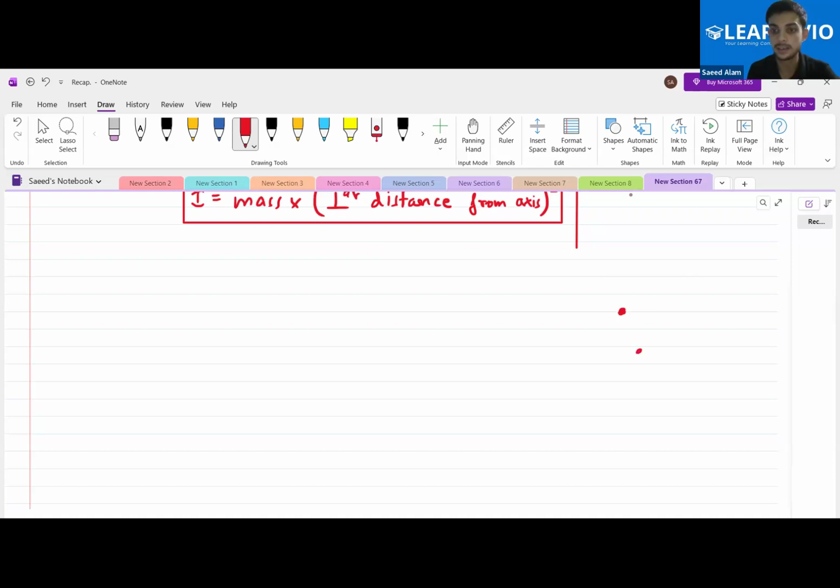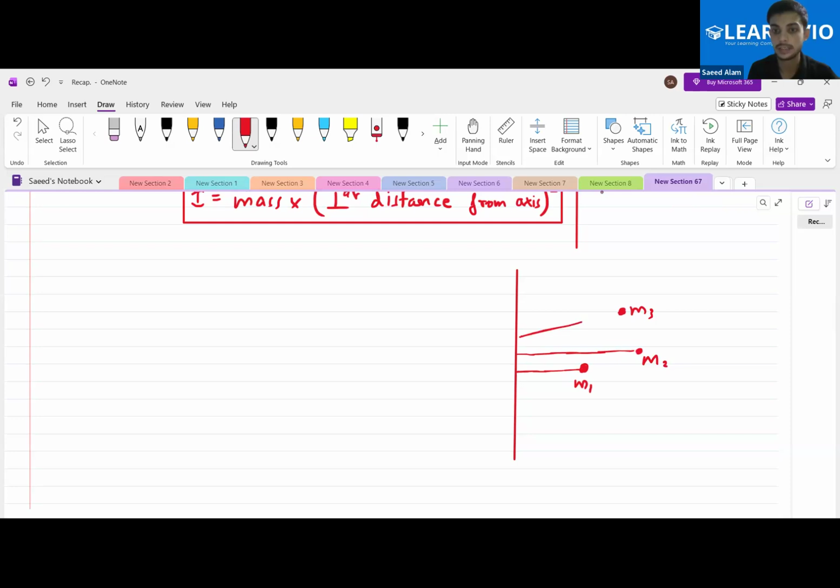Let's say that there are several particles, let's say these are the points. Let us mark them M1, M2, M3. These are those particles. And let us say I ask you to calculate the moment of inertia of this particular system. Again, you will ask me, sir, about which axis? So I'll say, let's say, this axis. So now you will calculate the perpendicular distances.